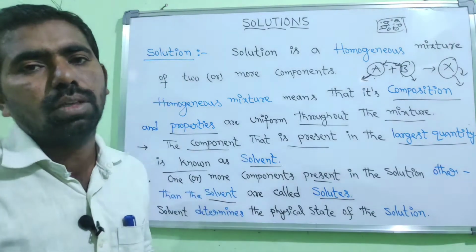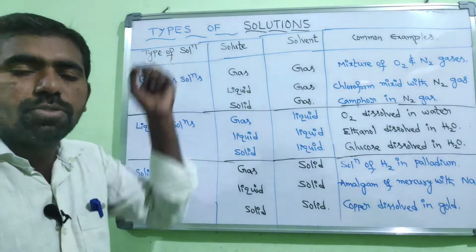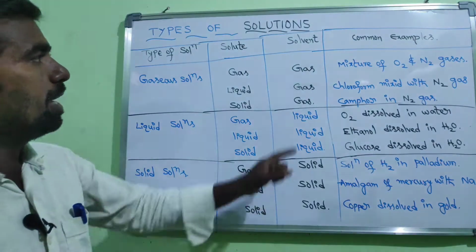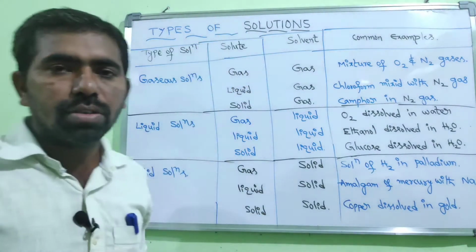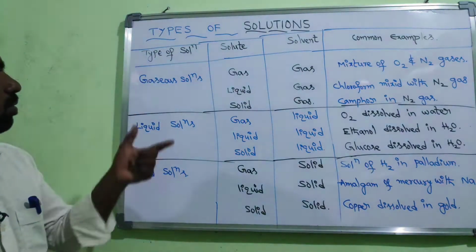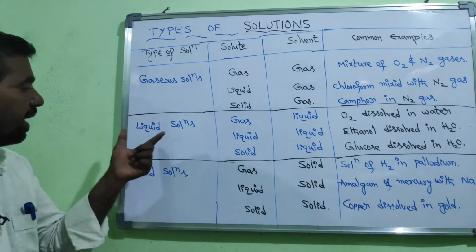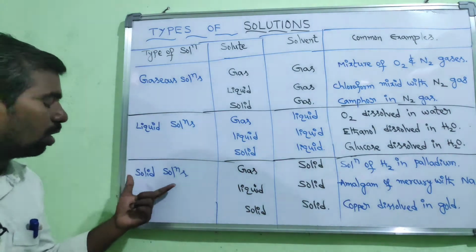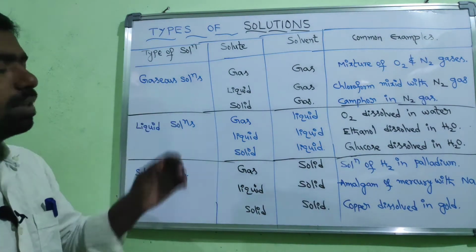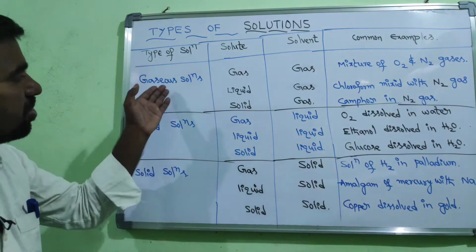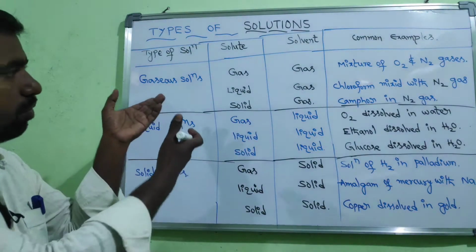Now we will discuss the types of solutions. Based on the physical state of the solvent, the solutions are divided into three types: the first one gaseous solutions, the second one liquid solutions, and the third one solid solutions. Again, each of these is classified into three types. Let's see what they are.